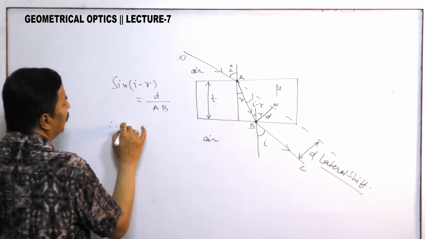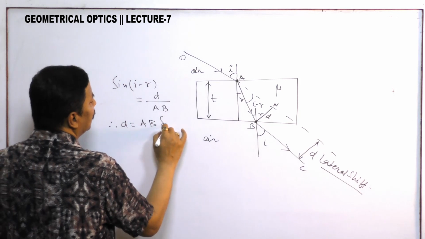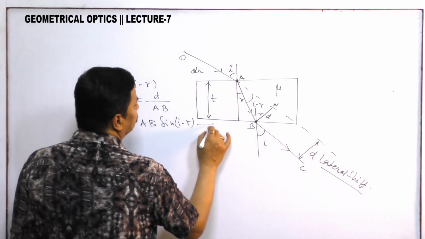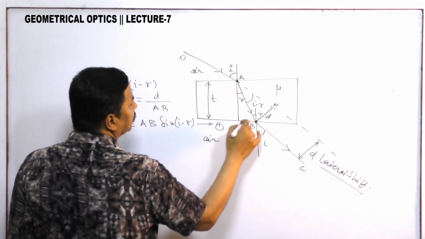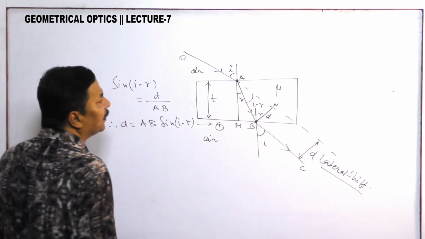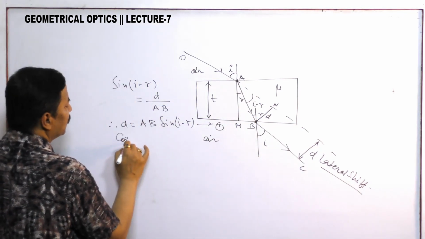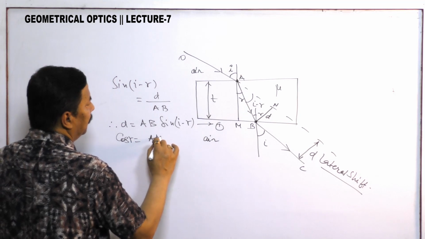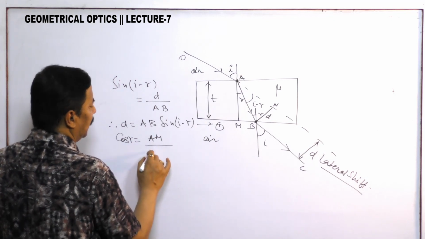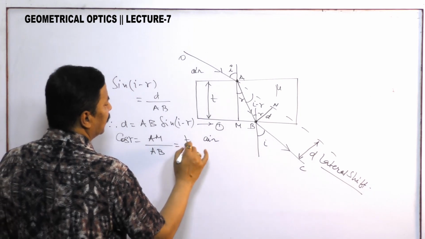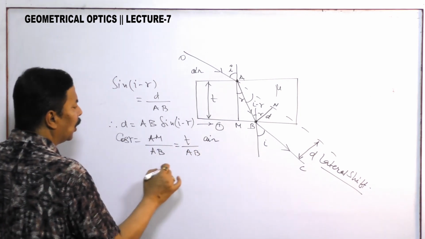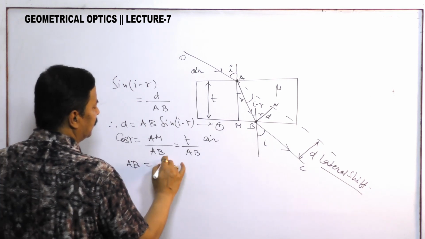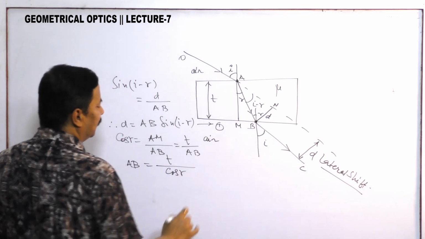So D is equal to AB sin I minus R. Take it as equation number 1. If we take the triangle AMB, then you see cos R is equal to AM by AB. AM is the thickness T, so T by AB. So AB is equal to T by cos R.